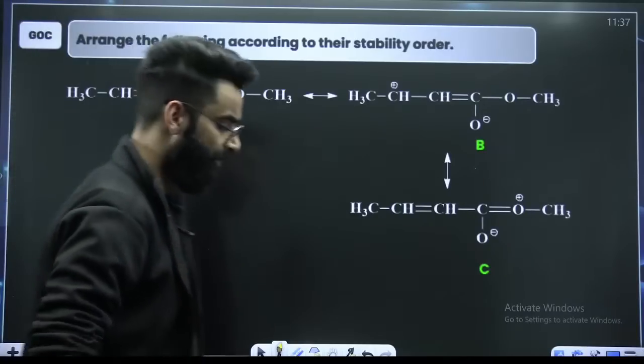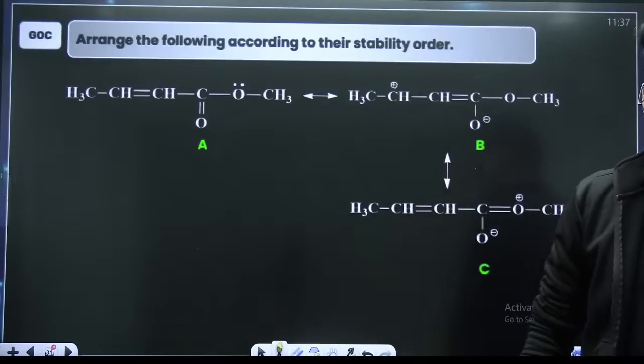Okay. What do you think about these three?